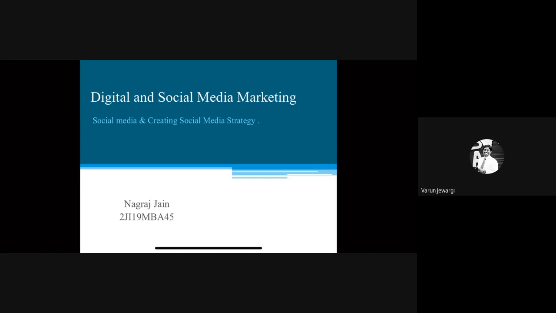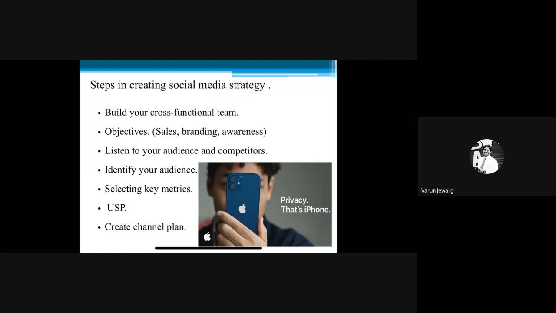My topic is social media and creating a social media strategy. Steps in creating a social media strategy. Following are the steps involved in creating a social media strategy. First is build your cross-functional team.